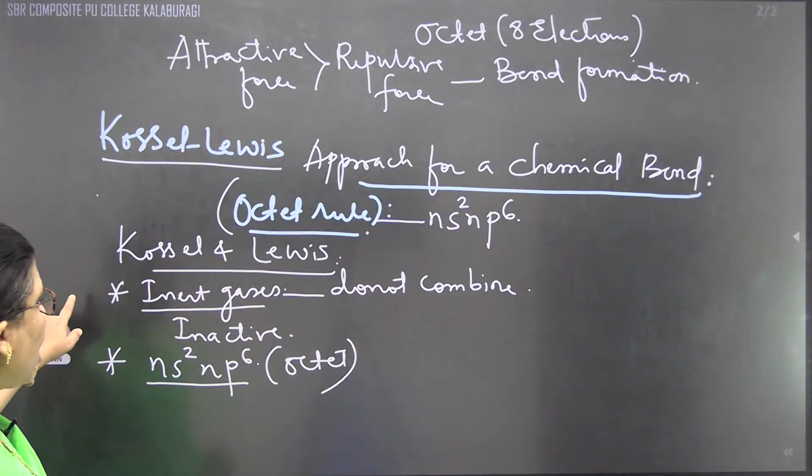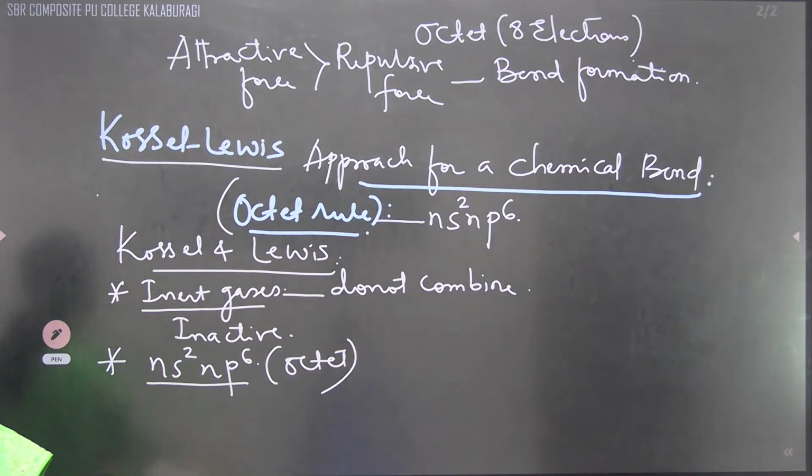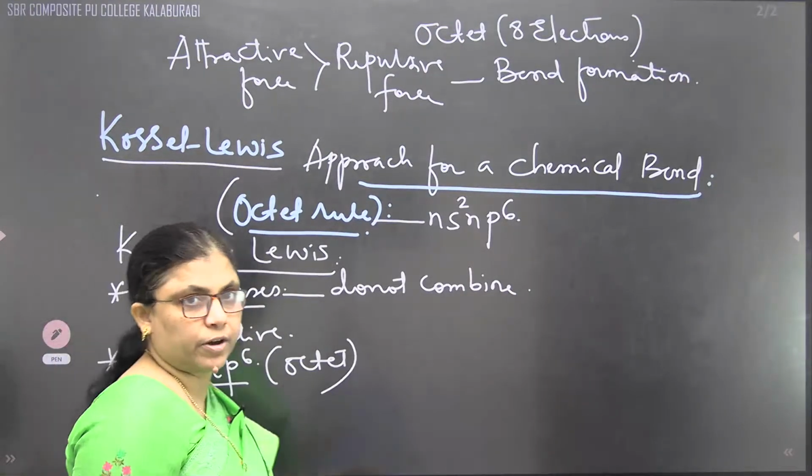So we can say that according to the Kossel-Lewis approach, what they said is that inert gases chemically do not combine with other elements, as well as among themselves. And that is due to what? 8 electrons, or we can say the ns2 np6 electronic configuration.